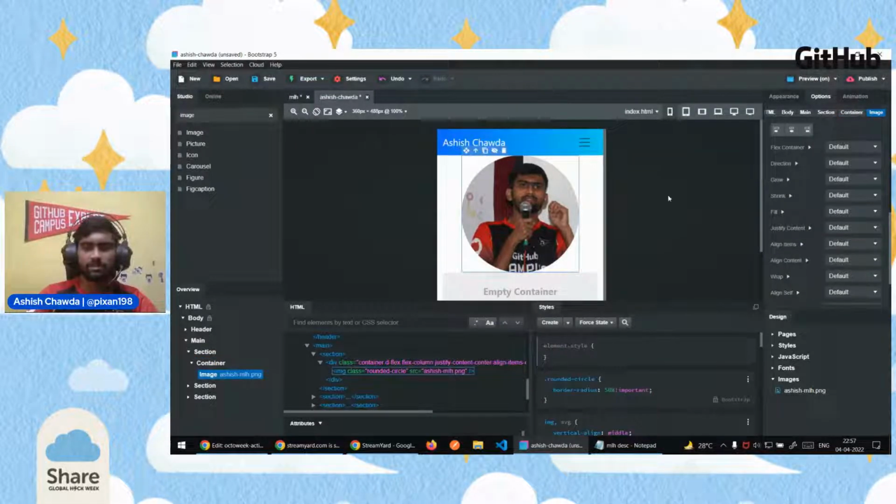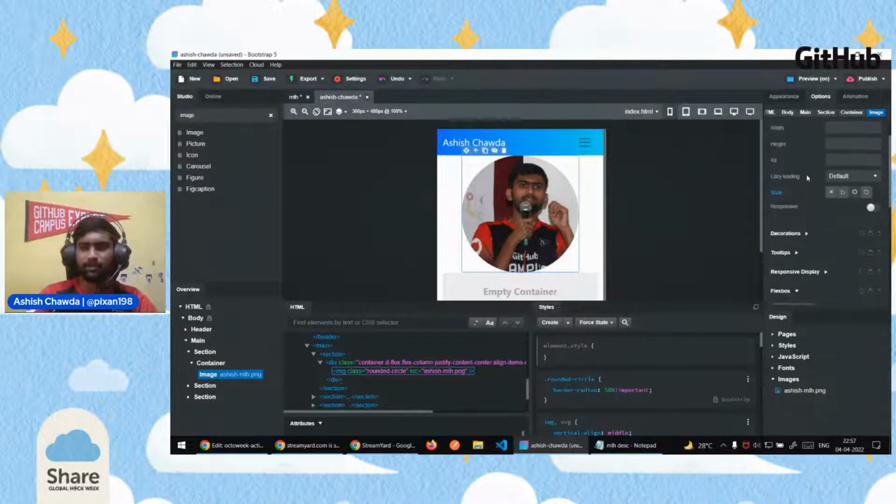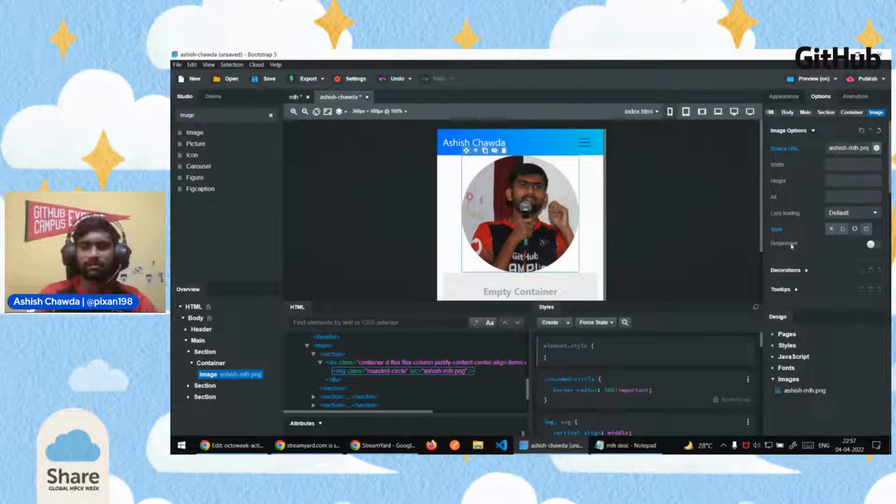And now click on image. If we go to options, there is an option called responsive. The word responsive means that whenever we add anything to our web page, we want it to be adaptive to the screen size.